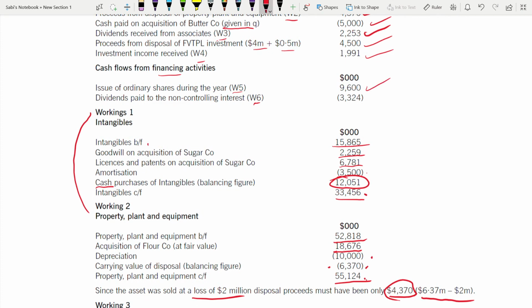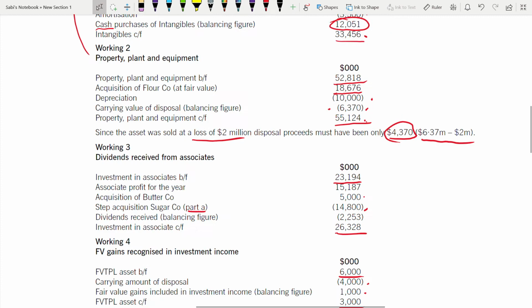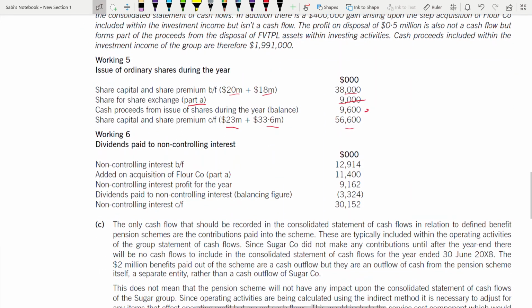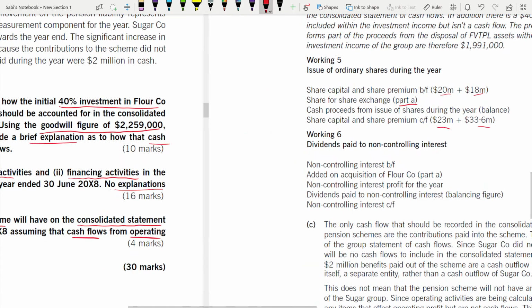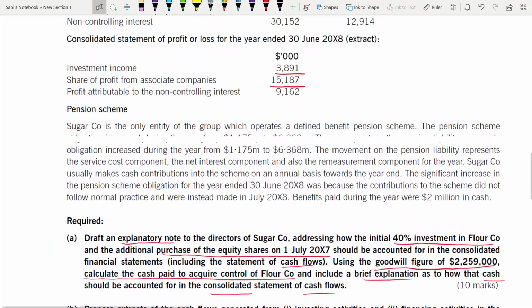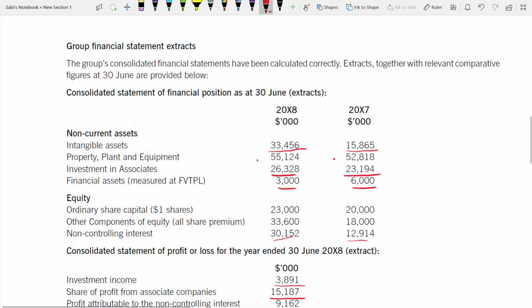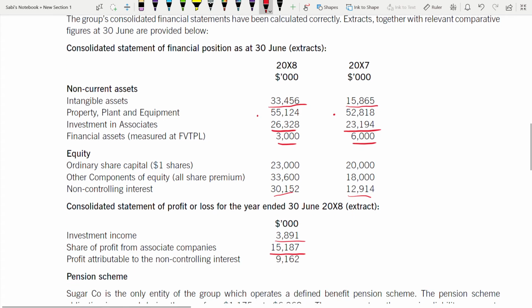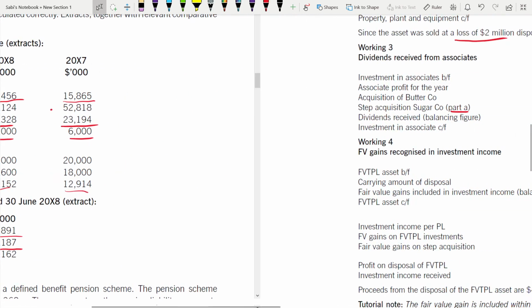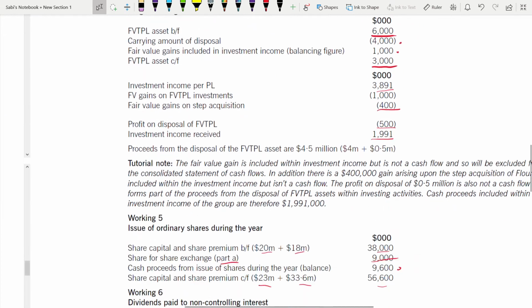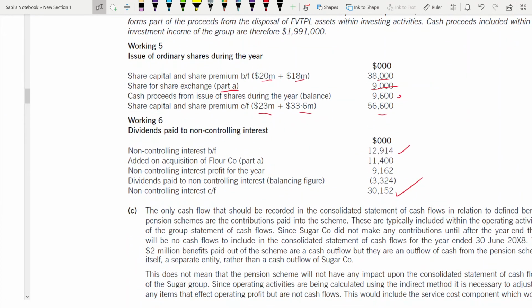Next is dividends paid to NIC. Working 6. So NIC brought forward, NIC closing. Right? If you see here. Next, we have been given NIC for the year and added on acquisition.